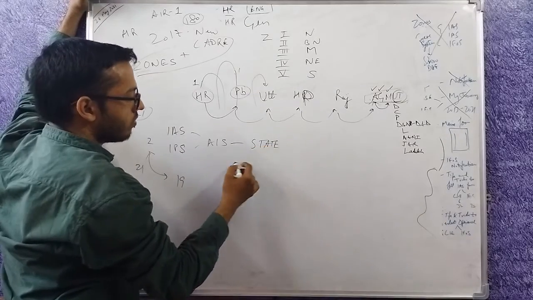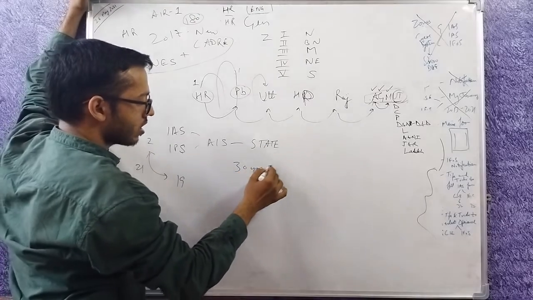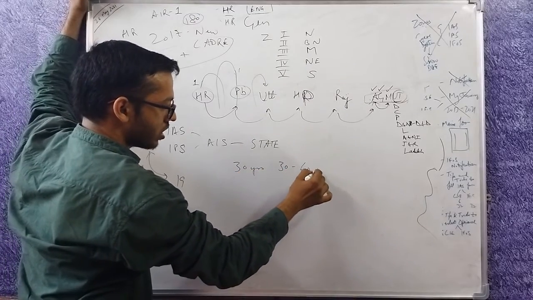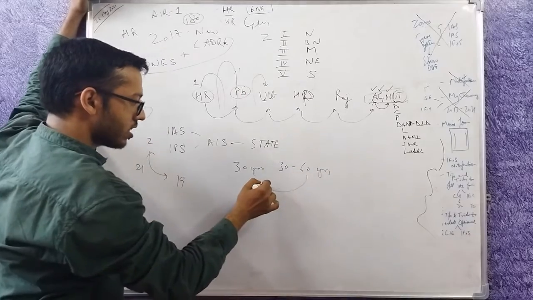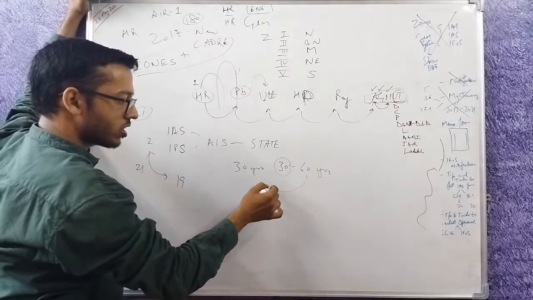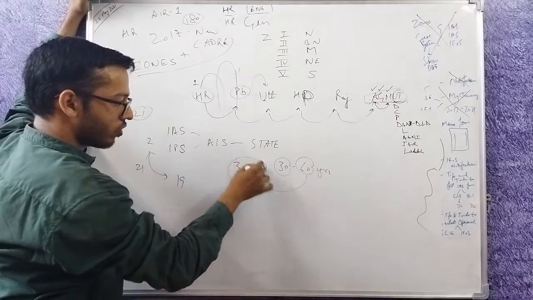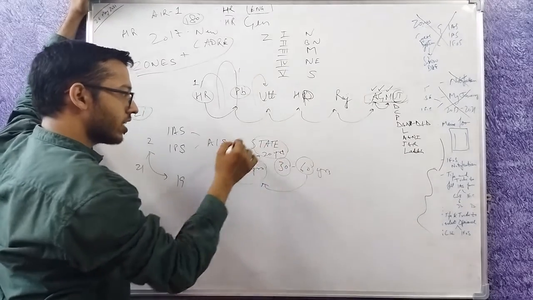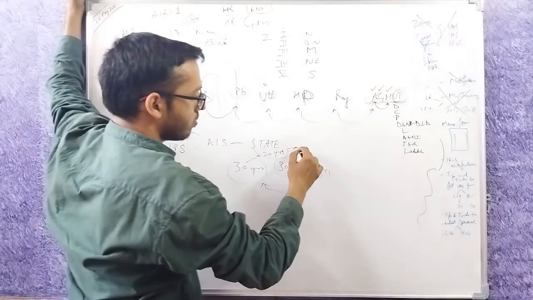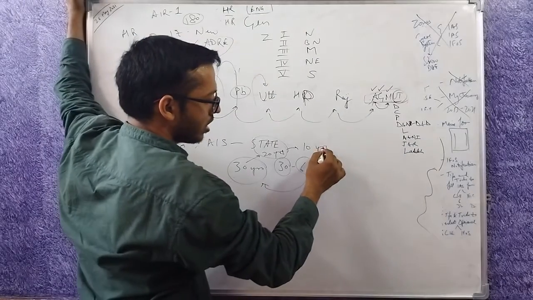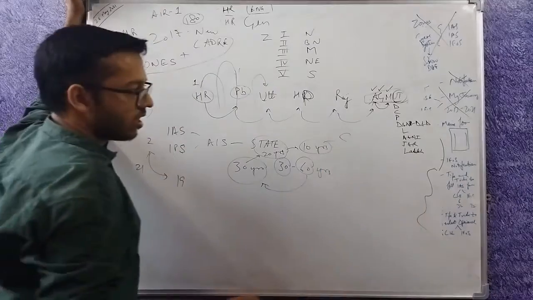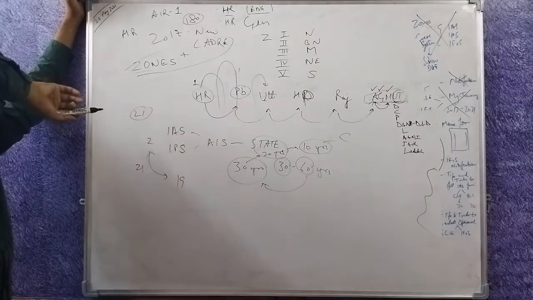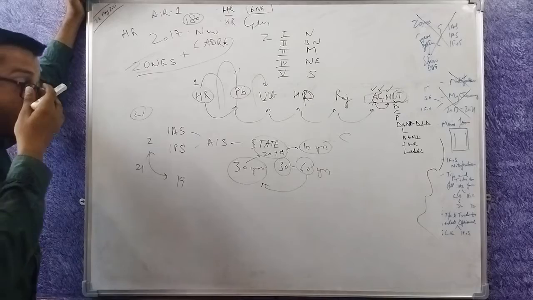Let's say you are selected at 30 years of age, retirement is 60, so you will serve for 30 years. For 20 years you will serve in that state at least, and for a maximum of 10 years I think you can serve in the center, in various ministries, in the PSUs, etc.